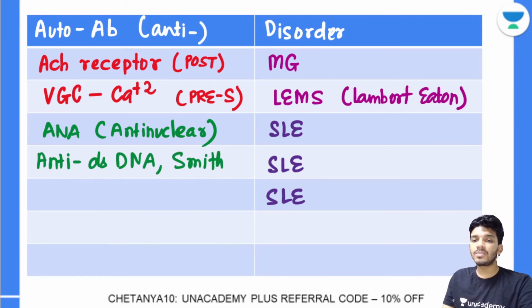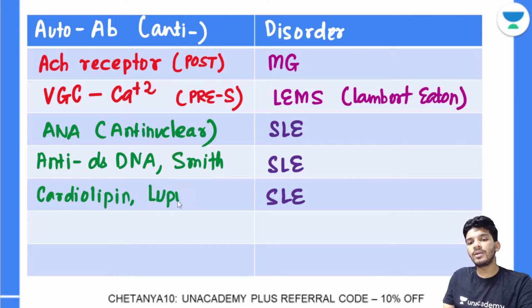And there's a phospholipid called cardiolipin, so you can have anti-cardiolipin antibodies. Okay, there is also lupus anticoagulant. All of these are related to SLE.